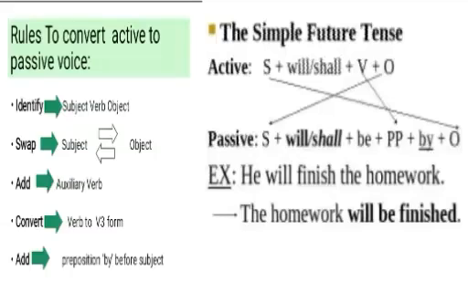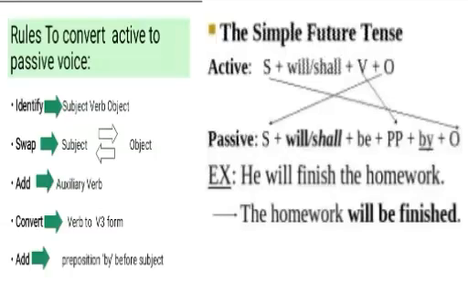Step 2 is to exchange the places of subject and object. So the homework is written in the beginning of the sentence. Step 3 is to add suitable helping verb. Helping verb will be, shall be for passive voice. So we have added will be here after homework. Step 4 is to convert MV to V3. Third form of finish is finished. So we have written that after be.